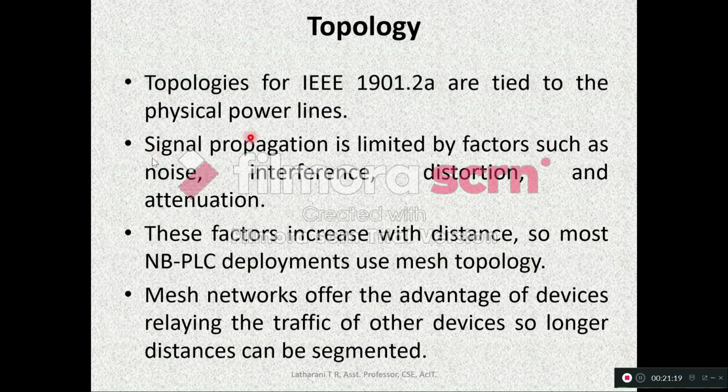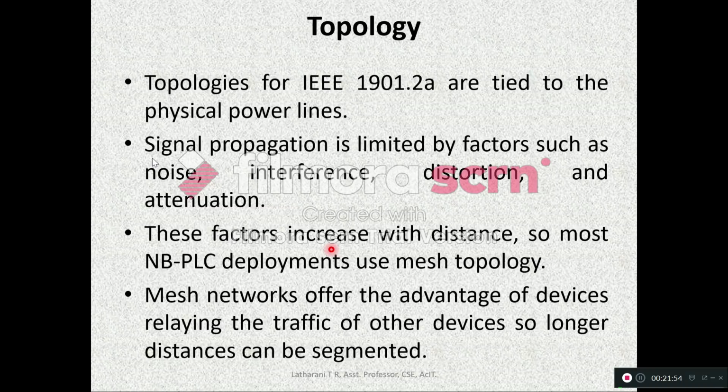Then comes the topology. What topology is used in 1901.2a? Topologies for this standard are tied to the physical power lines. So how the power lines are established, based on that the topology varies. Signal propagation is limited by factors such as noise, interference, distortion and attenuation. These factors increase with distance. So the noise, interference, distortion and attenuation will increase with distance.